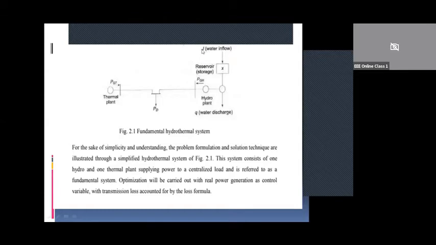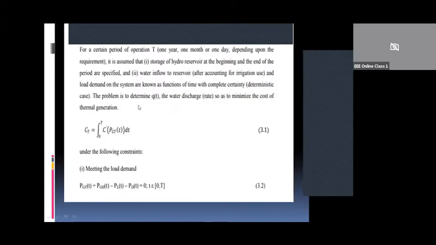The term J represents water inflow to the reservoir, X represents storage in the reservoir, and Q represents water discharge. As you have seen, the system consists of one hydro and one thermal plant supplying power to a centralized load and is referred to as a fundamental system. Optimization will be carried out with the real power generation as the control variable, with the transmission loss accounted for by the loss formula. The loss formula we have derived earlier. Now here we make some assumptions for a certain period of operation, capital T, maybe 1 year, 1 month or 1 day.